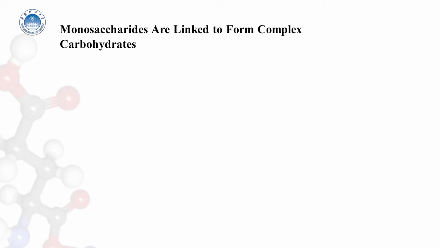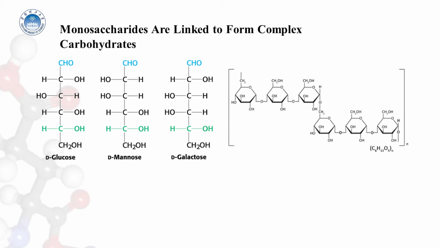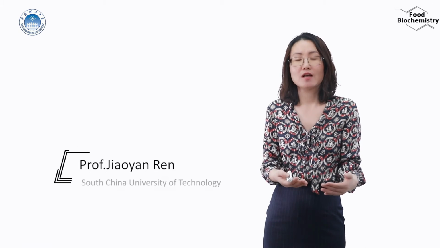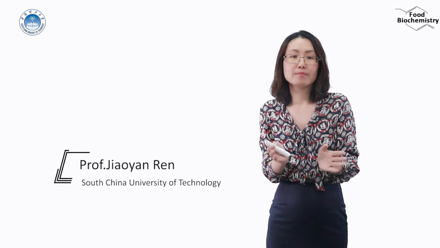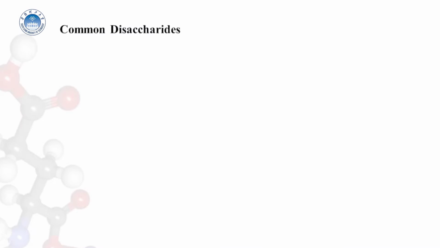For example, consider three monosaccharides: glucose, mannose, and galactose. These molecules can be linked together in the laboratory to form more than 12,000 structures, differing in the order of the monosaccharides and in which hydroxy groups are participating in the glycosidic linkage. In this section, we will look at some of the most common oligosaccharides found in nature.